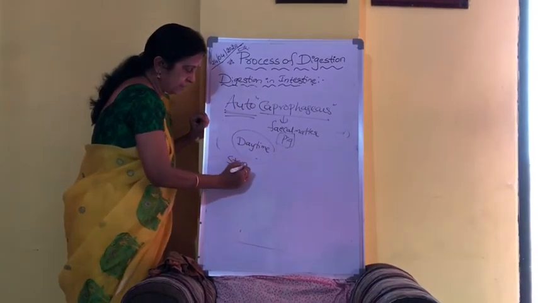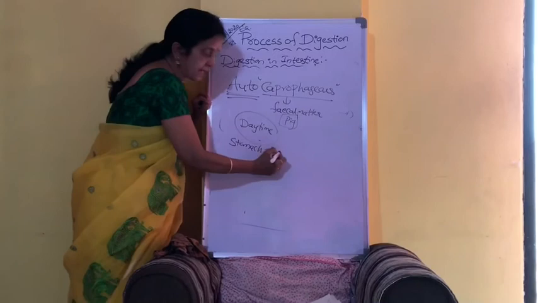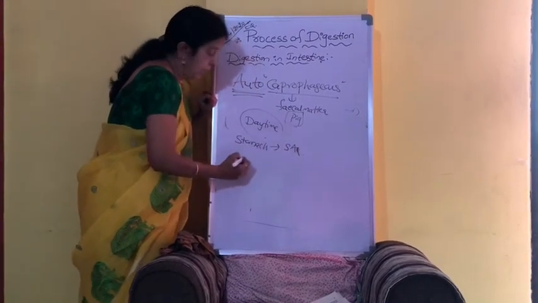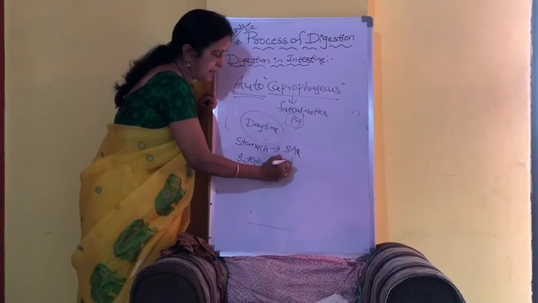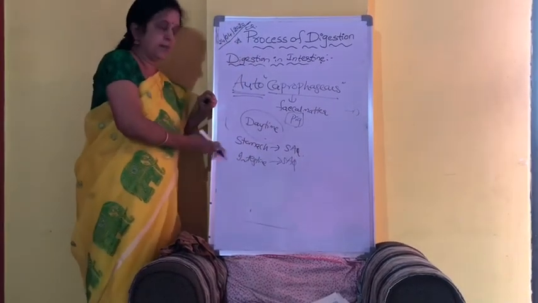So this is the physiology of digestion in rabbit, which is very important for an essay question, or sometimes digestion in stomach can be asked as a separate short answer question, or digestion in intestine also can be asked as a separate short answer question. So either of the ways,